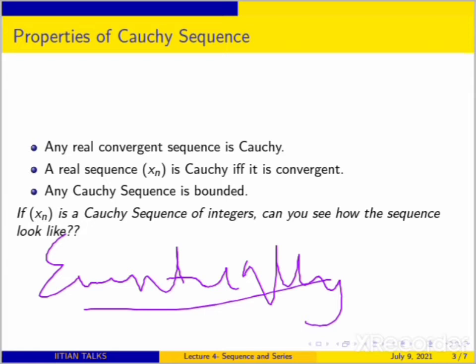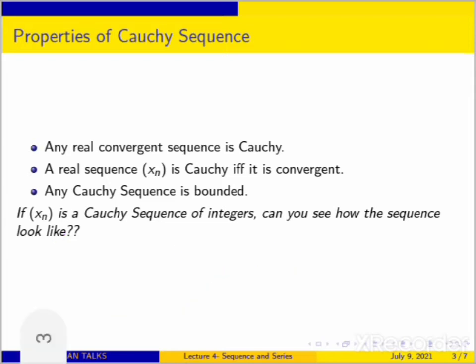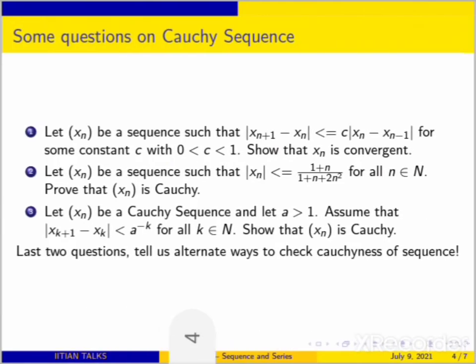If you choose epsilon equal to 1 by 2, then after a certain n naught, the difference between terms should be less than 1 by 2. But you know that the sequence elements are integers, so the difference is less than 1 by 2 only when the two terms are the same, right? In that case, after n naught, all the terms are constant. Is it fine? Okay, so let's move on.